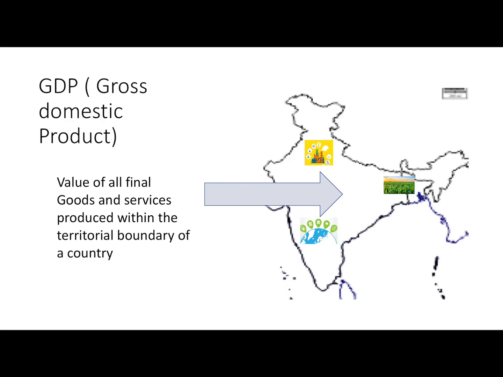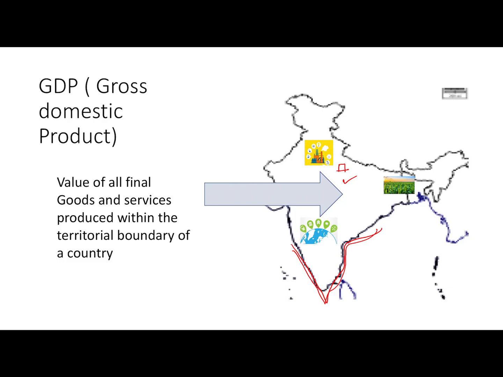Let's come to gross domestic product. As the term suggests, domestic means that which is produced domestically, that is within the boundaries of a nation. Even if a foreign company is establishing an automobile plant here in India, then we will include that in our gross domestic product because it has been produced domestically within the boundaries of a nation. We will include it in our GDP.